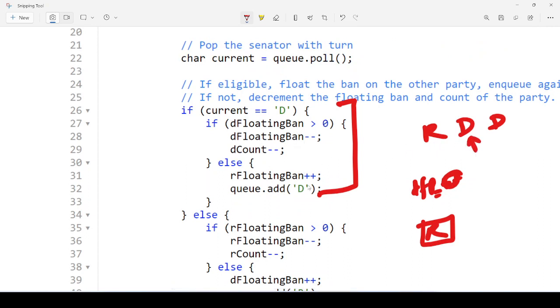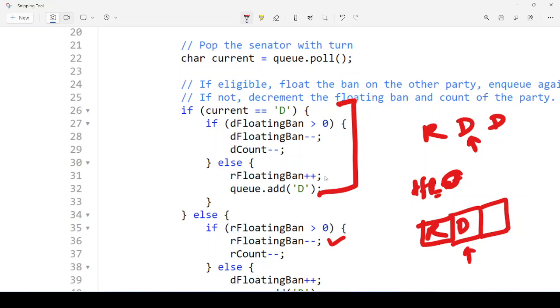So now we will come to here, we'll add on to the queue, and now the queue will contain D here, as you can see, and another D. Again we will find it is greater than 0. So the D floating point is already greater than 0, right? So what he will do, he'll do minus minus, and he is going to decrement the D count, right?